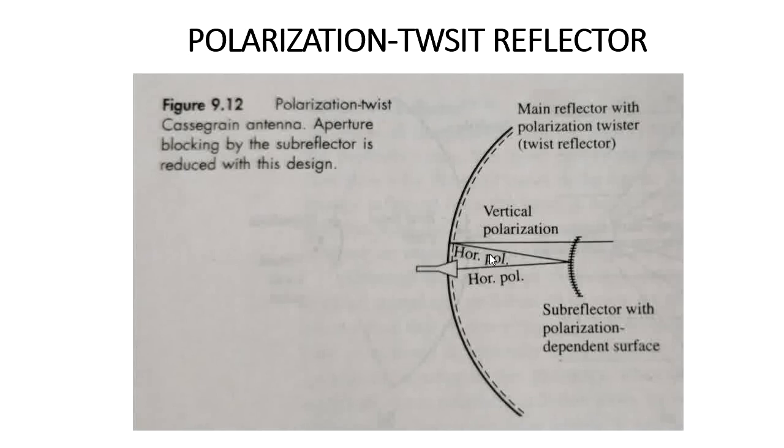Here two parameters we need to consider. One is aperture block, which is solved, and the other is that it is used only for single polarization. The gap between the primary reflector and the twist reflector is a quarter of the wavelength. So this is the operation of the polarization twist reflector.